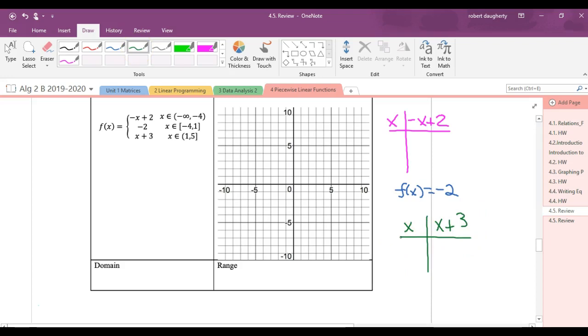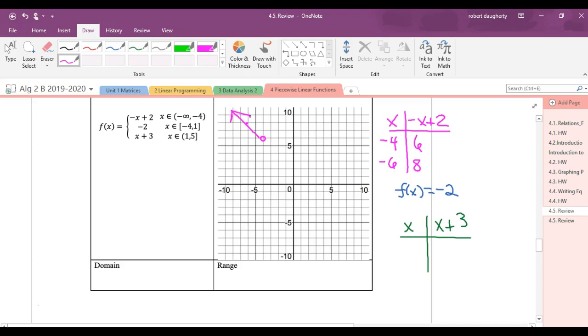So that first one is from negative infinity to negative 4. Let's put a negative 4 in there, and I get 6. Let's just pick another number. If I put a negative 6 in there, I would get 6 plus 2, which is 8. So that gives me 2 points. So negative 4, 6 is right here. This is going to be an open circle. And negative 6, 8 is right here. So this is the first line.